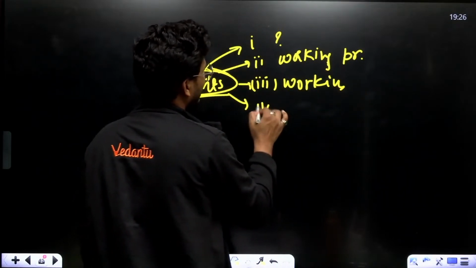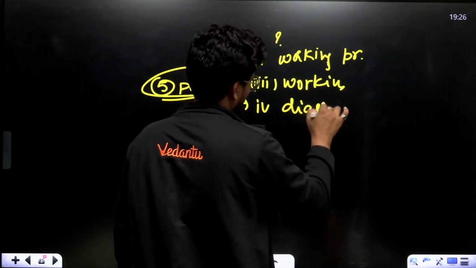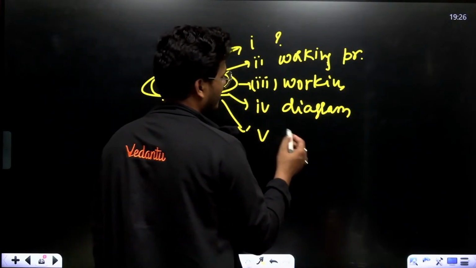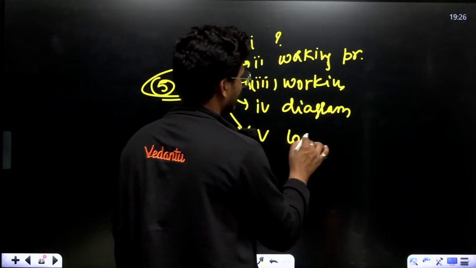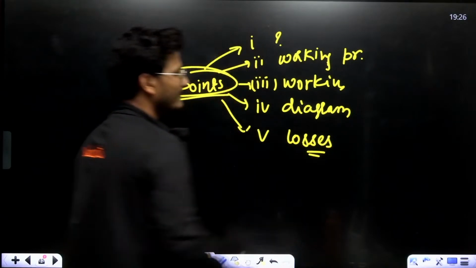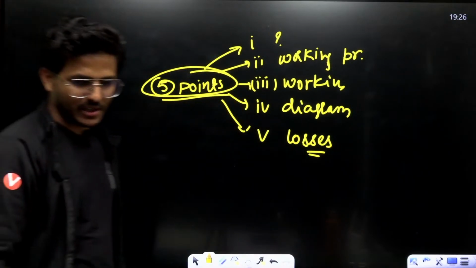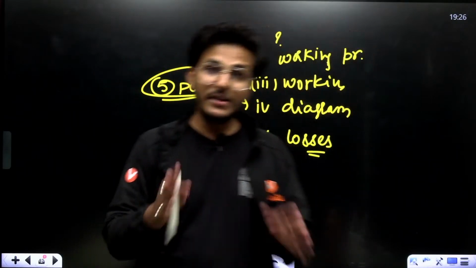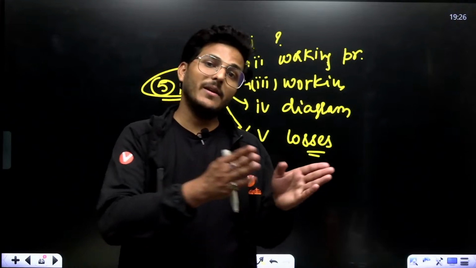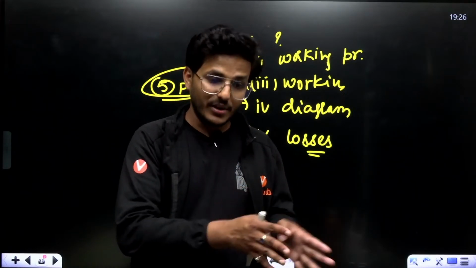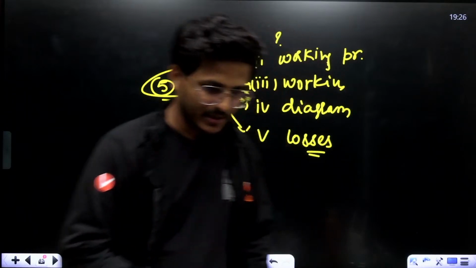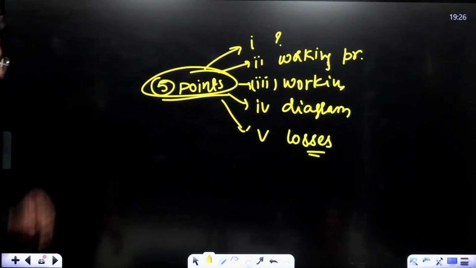Fourth point is a diagram, you have to put a diagram. And the fifth point is losses in a transformer. Alright. There will be numericals, theoretical questions and derivations also. So let's start.